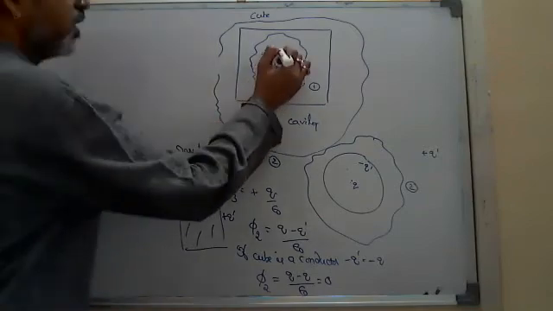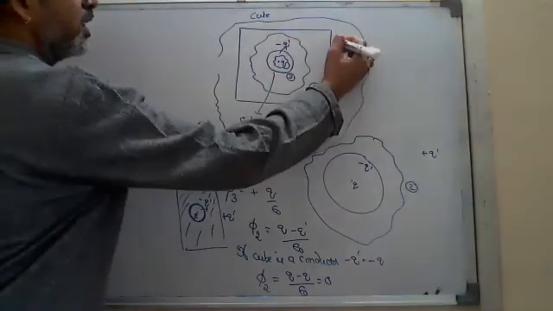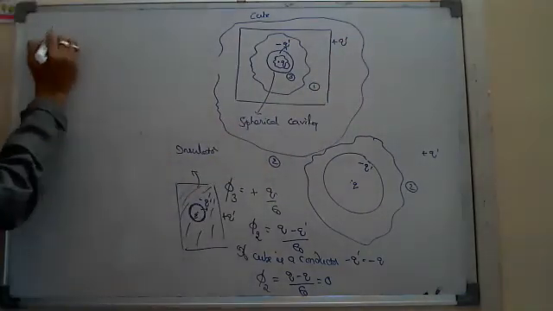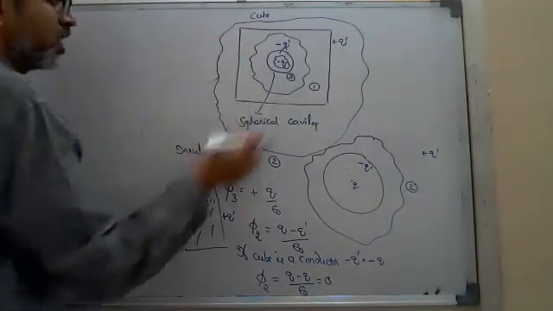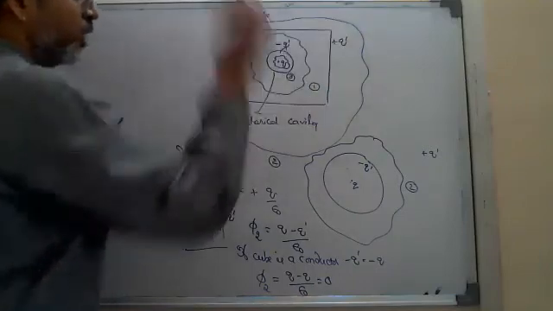Here the charge is q, here induced is minus q dash, here plus q dash. So if you take the second Gaussian surface phi 2, look at second Gaussian surface encloses all the three charges, q, minus q dash, plus q dash.